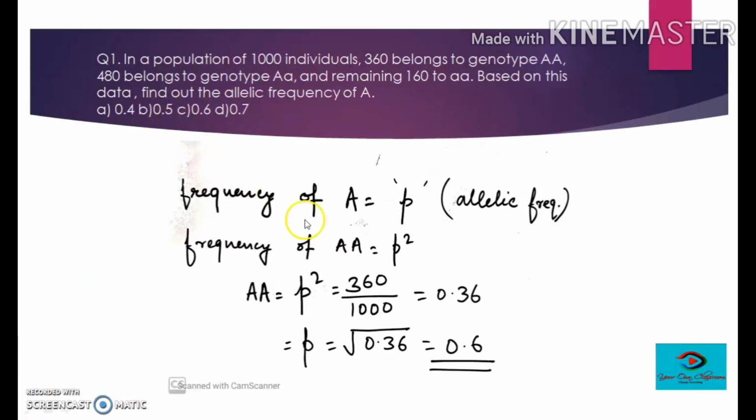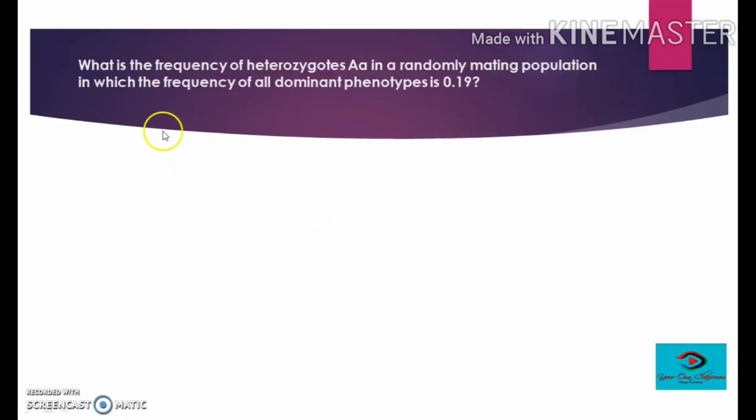Let's see the next question. What is the frequency of heterozygotes Aa in a randomly mating population in which the frequency of all dominant phenotypes is 0.19? It's very clear from the question that when it is saying all the dominant phenotypes, we have to also consider the heterozygous condition.